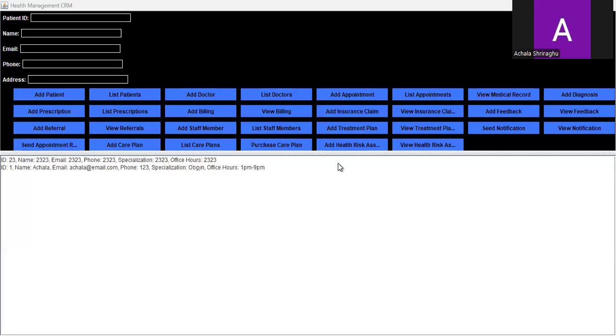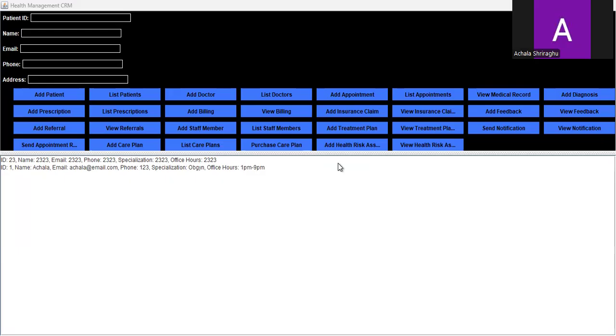The healthcare management CRM already provides a comprehensive interface for managing healthcare operations, such as patients, doctors, and appointments. To enhance its functionality and maintainability, we can introduce some generic classes and wrapper classes. These features will simplify repetitive tasks, improve code reusability, and make the system more dynamic. So let us look at a few generic and wrapper classes we are aiming to add.